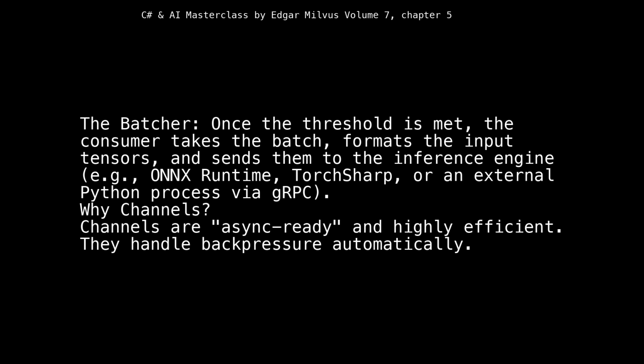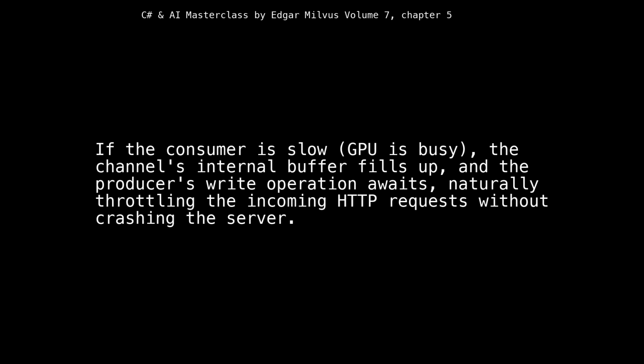Why channels? Channels are async-ready and highly efficient. They handle backpressure automatically. If the consumer is slow, GPU is busy, the channel's internal buffer fills up, and the producer's write operation awaits, naturally throttling the incoming HTTP requests without crashing the server.